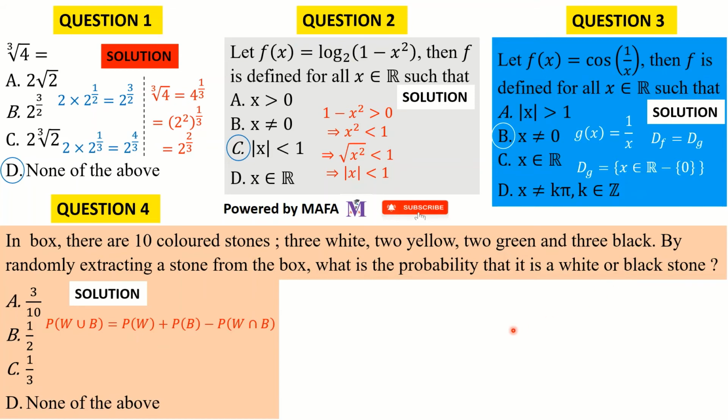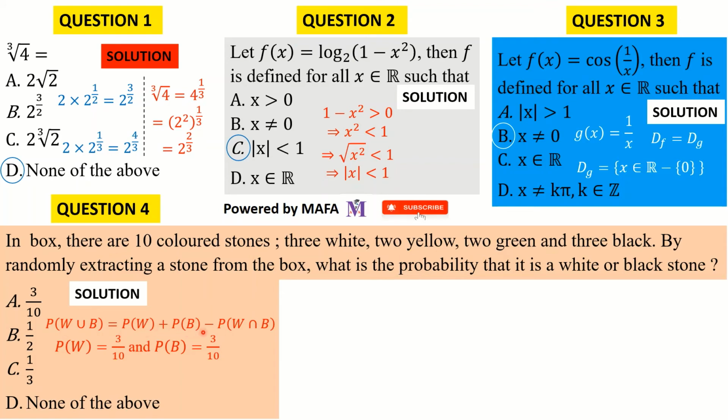There is no stone with 2 different colors. So it is not possible for you to extract a stone from the bag having a white color and a black color. So the events are said to be mutually exclusive, and with that said, the probability of white and black is 0. So our probability of white or black is just the probability of white plus the probability of black. Now what is probability?